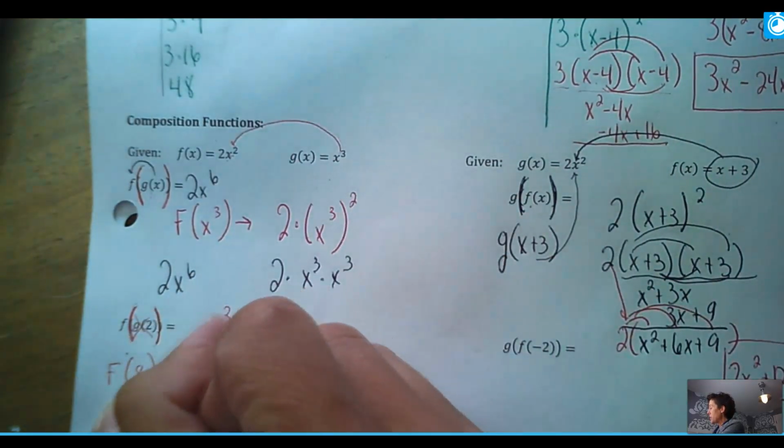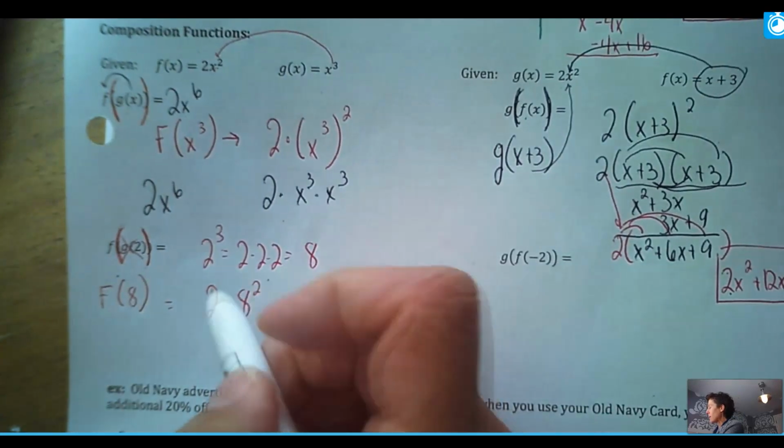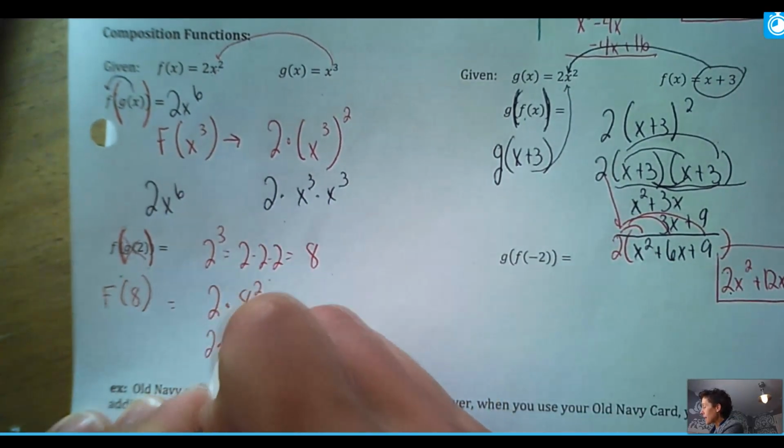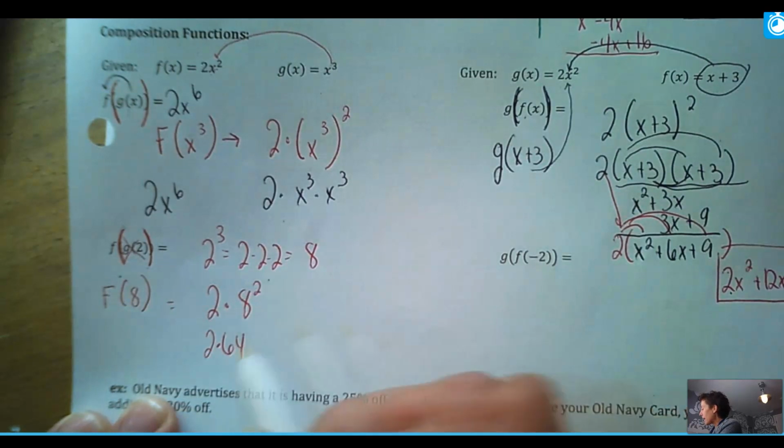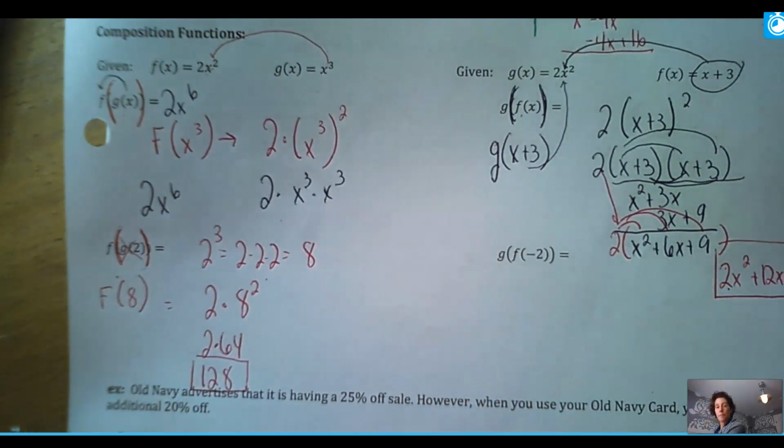So I'm going to take 8 and put it right in there. So that becomes 2 times 8 squared. Don't multiply first. You always do exponents before multiplying. So 8 squared is 8 times 8. That's 64. And then when I multiply those, I get 128. And that is my final answer.